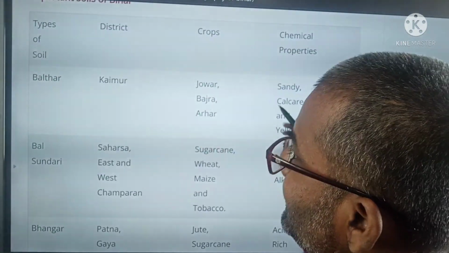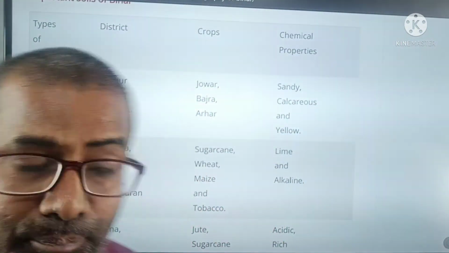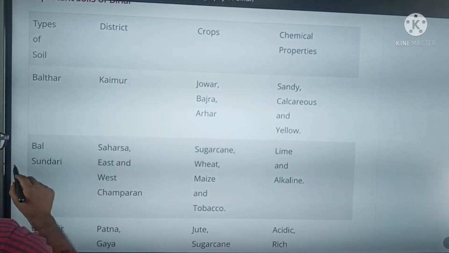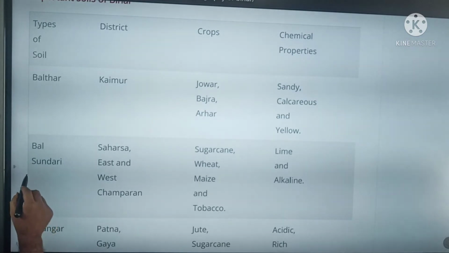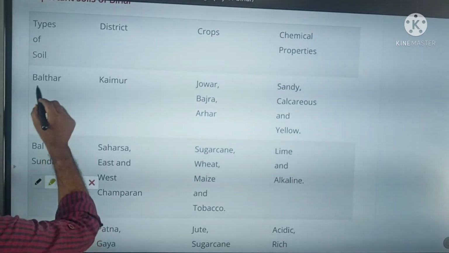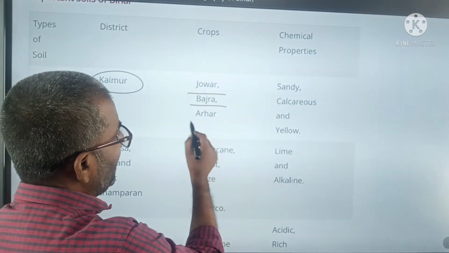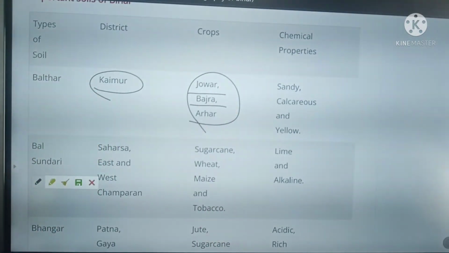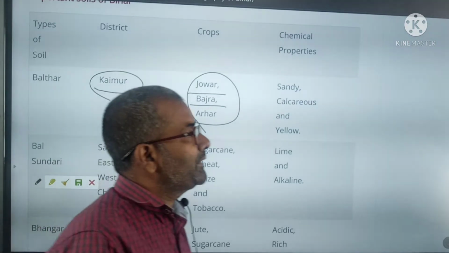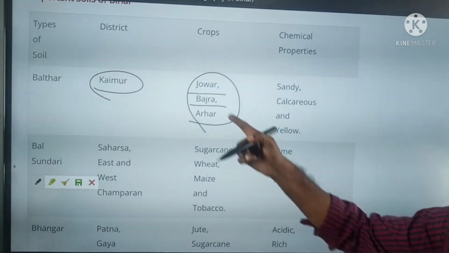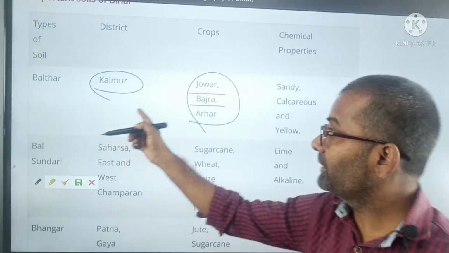These are the districts where Balthar soil is found. This is the most important. Balthar is found in Kaimur district.